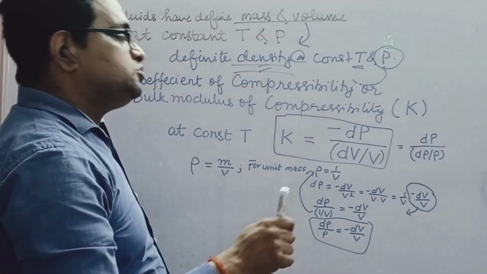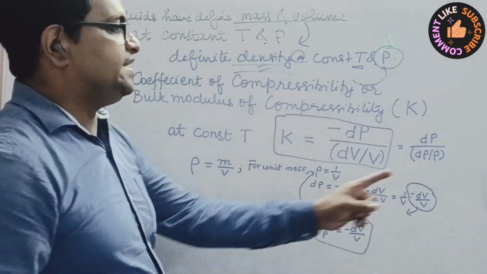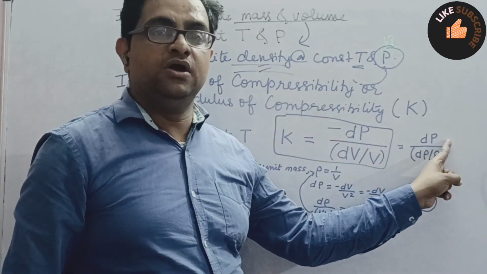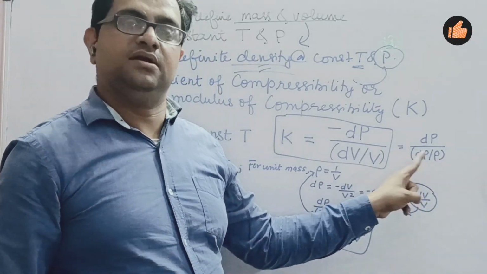So we can also define this coefficient of compressibility as the differential change in pressure that is required to cause a differential change in density per unit original density, that is